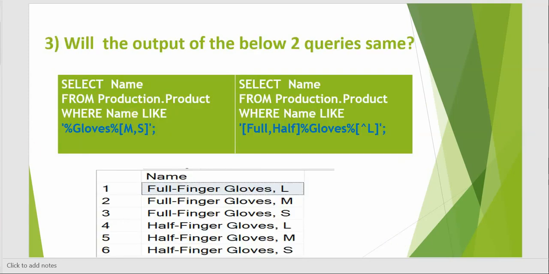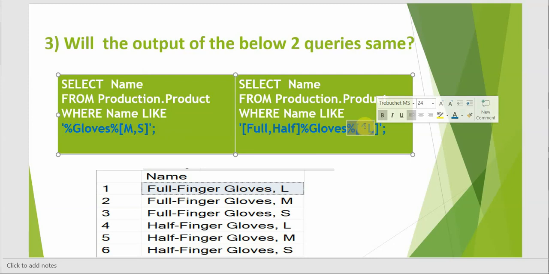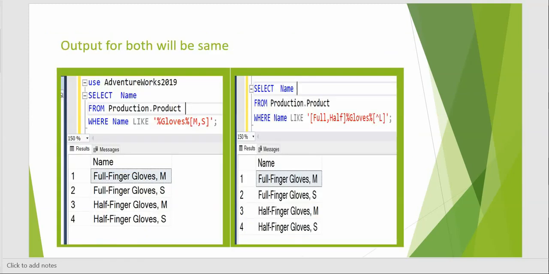The third question is again, what is the output of these two? Here we are using brackets with M and S at the end. Here we are using brackets for full and half, and at last we are using L with a NOT symbol. The output will be the same here also, because for M and S it works as an OR, either M or S. So it gets me all the gloves of full and half finger with M and S. The other gets me the full and half finger gloves which do not end with L, so it will be M and S.